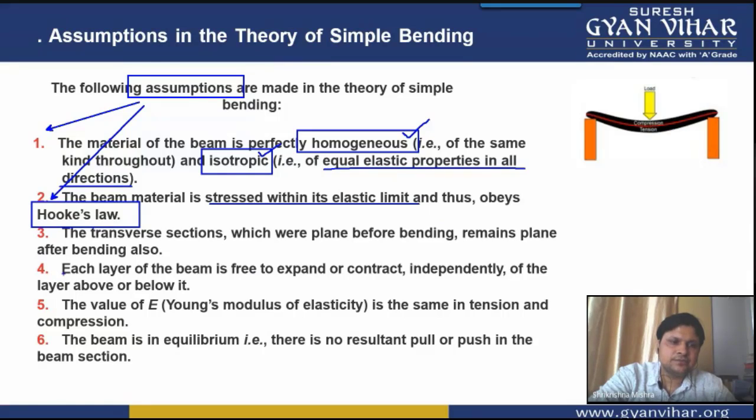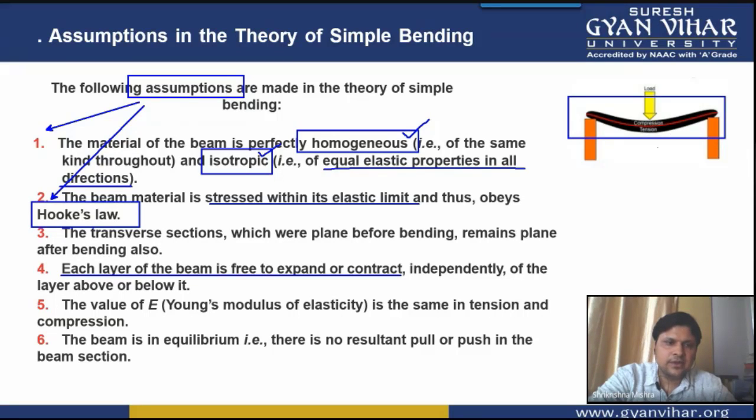The fourth assumption is that each layer of the beam is free to expand or contract. Each and every layer of this black color beam is free to expand or contract. The fifth assumption is that the modulus of elasticity, Young's modulus E, will be the same in tension as well as compression.